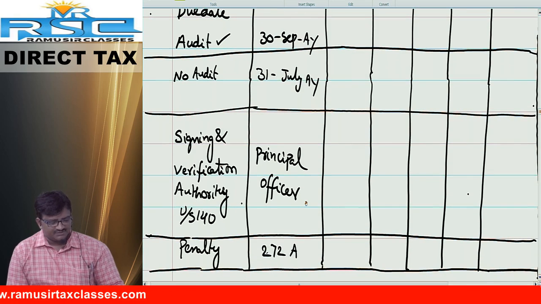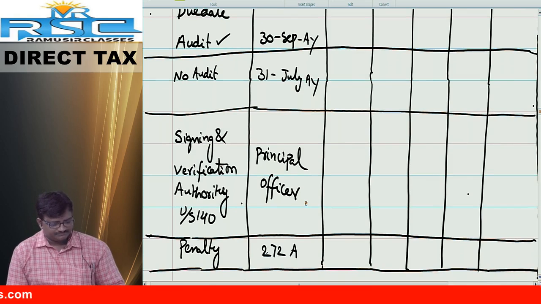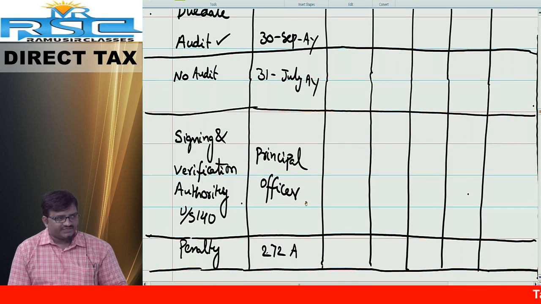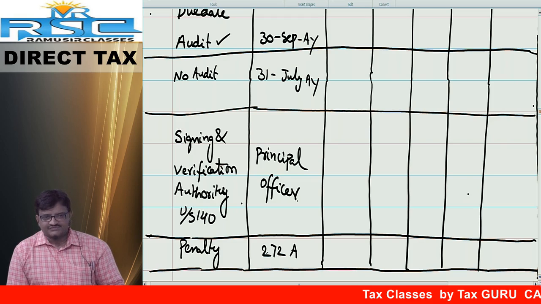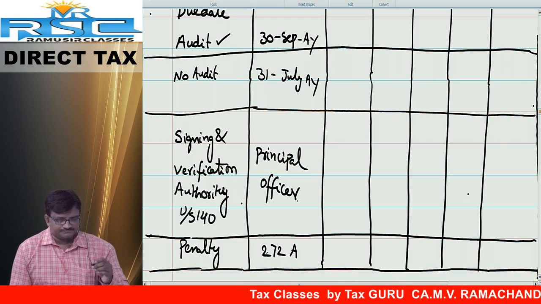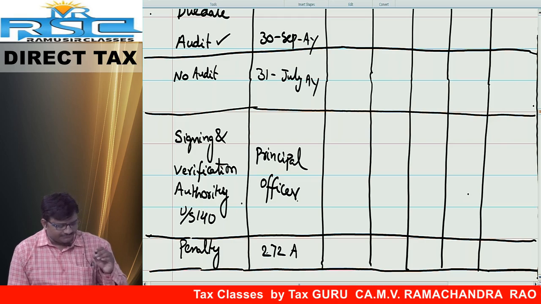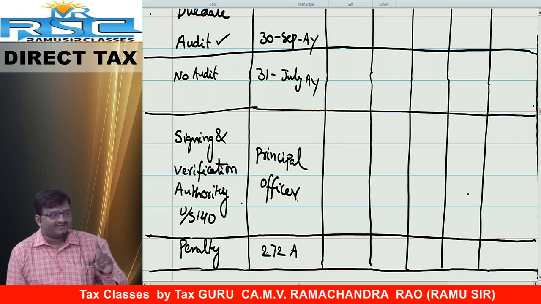Next row, signing and verification authority: principal officer. Last one, friends, penalty. 272A. How much? 100 rupees per day of default. Per day 100 rupees penalty.